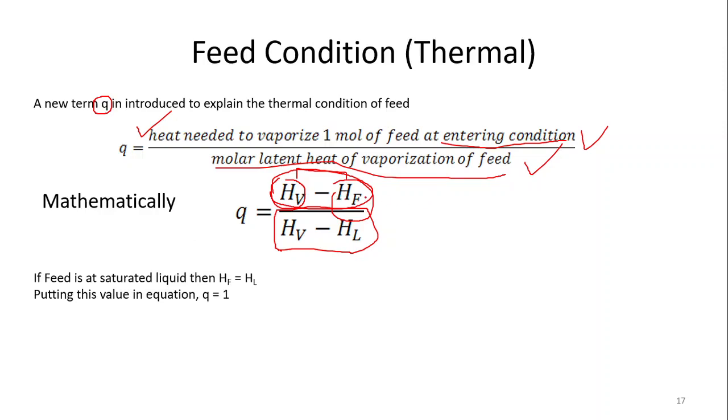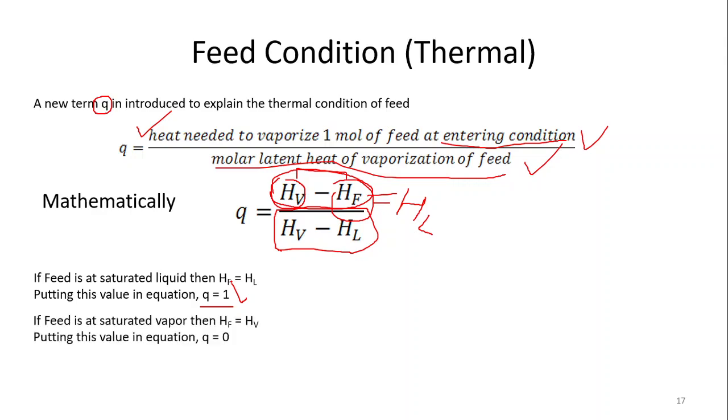So it means this HF is equal to HL, because HL means saturated liquid condition. So if you put this value instead of HF, it should be HL. Then what happened? Obviously (HV minus HL) upon (HV minus HL), both the denominator and numerator are the same. It means that the value of Q is equal to 1. That is the first thing that you should know. For the saturated liquid, Q is equal to 1.